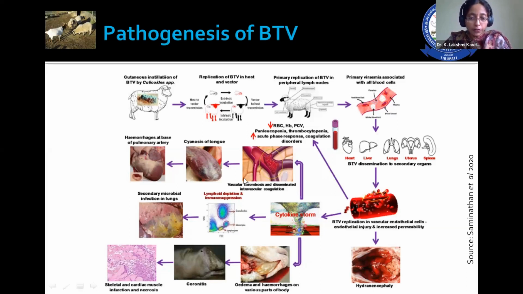This in turn leads to different clinical signs like cyanosis of the tongue and hemorrhages at the base of the pulmonary artery, and because of lymphoid depletion, it leads to secondary bacterial complications. The virus also multiplies at the sensitive lamina, which in turn leads to coronitis. When you observe the clinical signs of bluetongue, they are mainly attributed to mechanical pressure. Wherever there are areas with mechanical pressure, the virus causes damage to the vascular endothelium, which in turn causes the clinical signs.